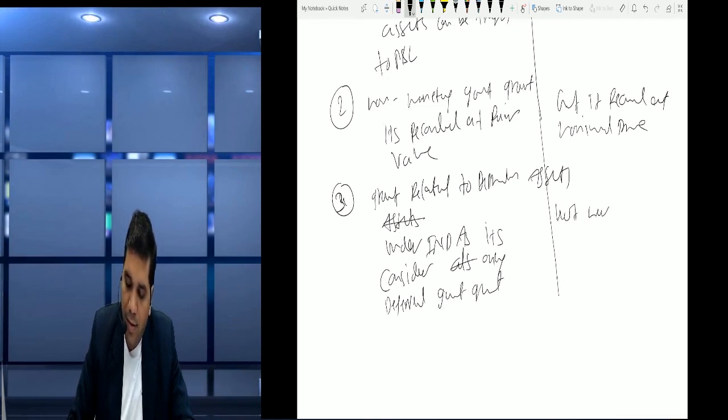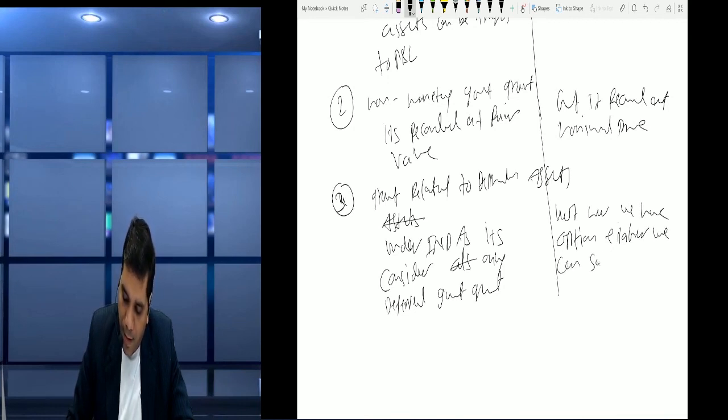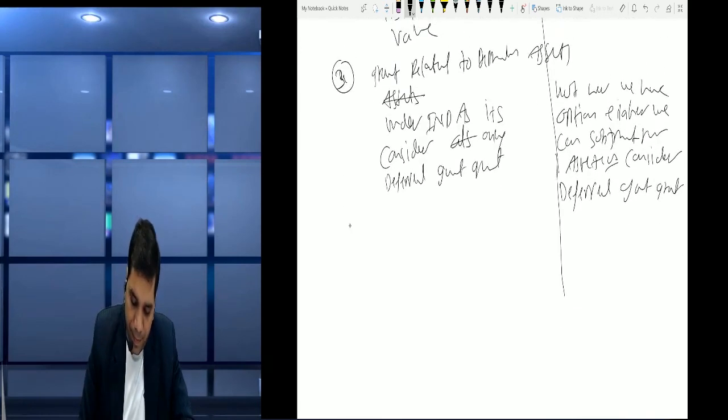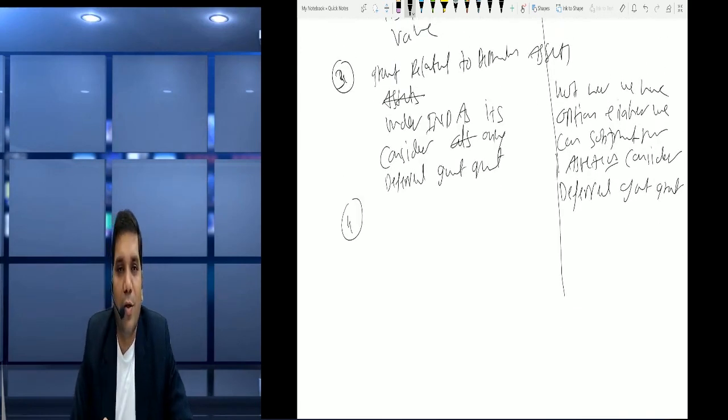But here we have the option, either we can subtract from assets or consider deferred government grant. Okay, so this is the option we have.